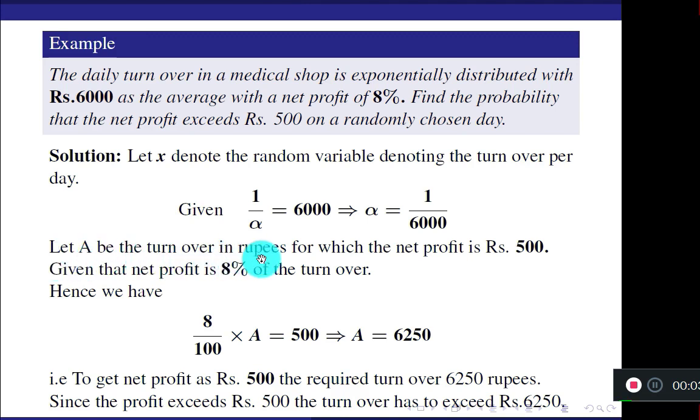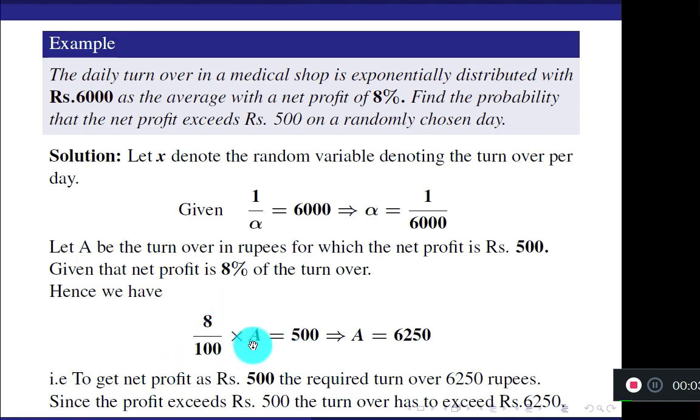Let A be the turnover in rupees for which net profit is rupees 500. Given that 8% is the net profit, 8% of the daily turnover is 500. So what is your daily turnover now? 6,250. Rearrange the terms in this equation.